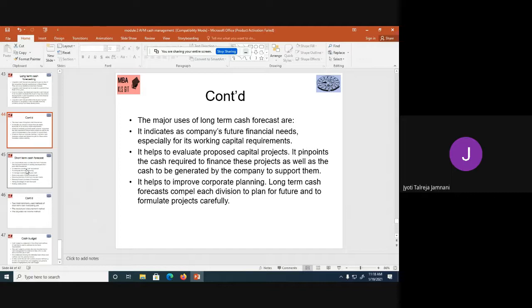It helps to evaluate proposed capital projects. It pinpoints the cash required to finance these projects. Capital projects are nothing but long-term projects in which you will invest to buy machinery, equipment, expand, or get a new product. So it will pinpoint what cash is required and what the means are to generate the cash, so how the company can support itself with the cash. It helps to improve corporate planning. Long-term forecasts compel each division to plan for the future and to formulate projects carefully.